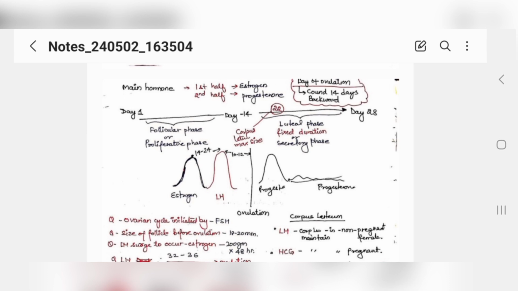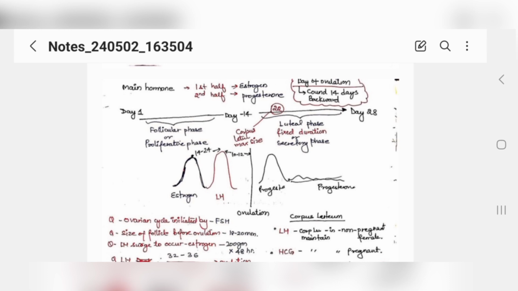So it is a follicular phase and a proliferative phase. In this phase, estrogen will be the dominating hormone, so this proliferation will be happening in these days. Then ovulation will occur, and after ovulation till again menses, these 14 days are called the luteal phase, because corpus luteum is there. This is a fixed duration phase, and it is also called a secretory phase, because in this phase the endometrium will become thick and juicy. And the first half of the cycle is proliferating, it is multiplying. This is the basic idea of the menstrual cycle.